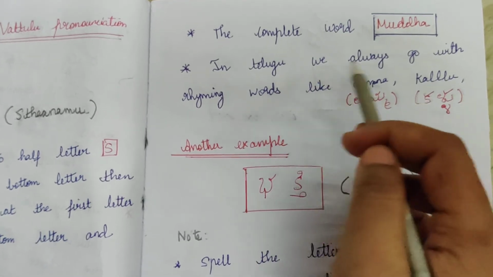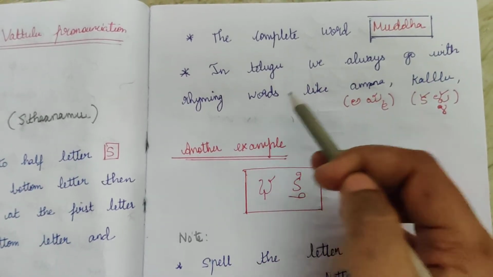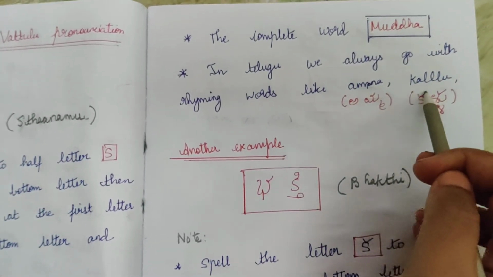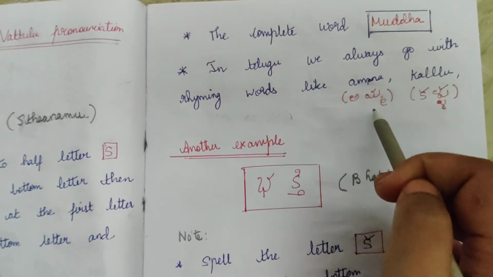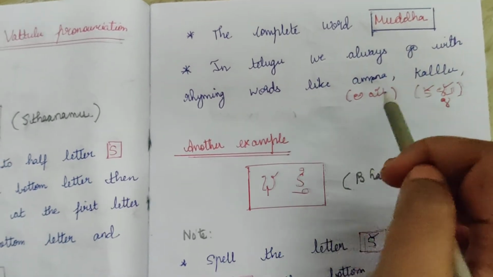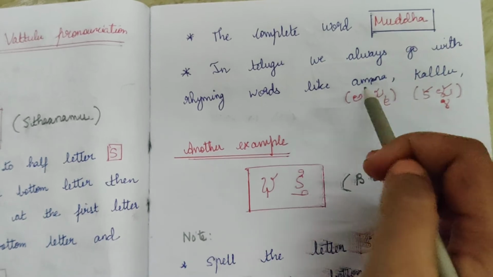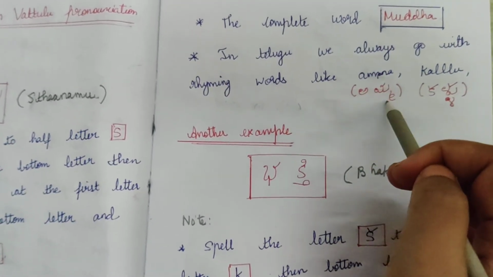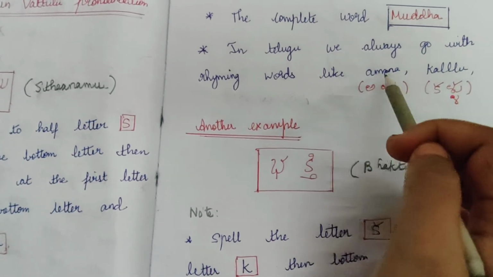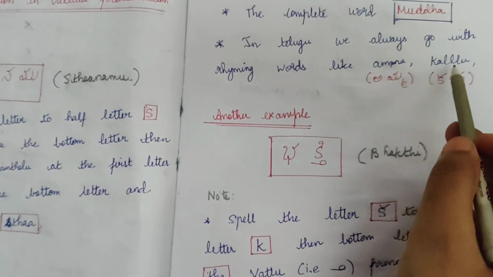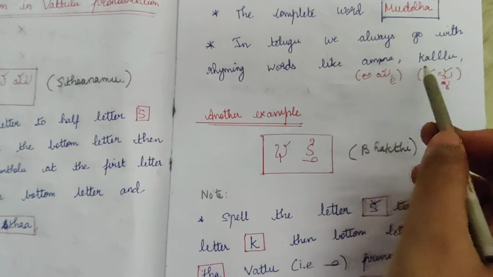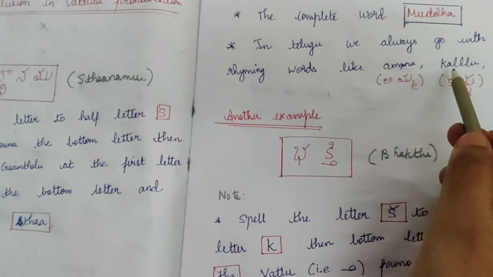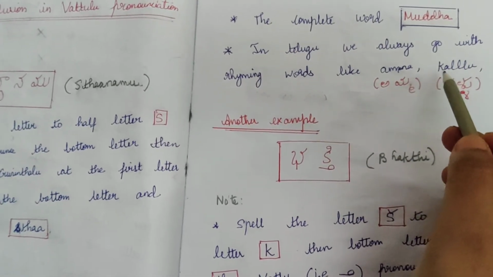In Telugu we always go with rhyming words like Amma, Kallu, Avu. So I have explained, right? Telugu uses rhyming words, and they are written like this. Amma: A, 'im'. This is not Kalu, it is Kallu. Kallu, in Telugu, is like whiskey in English.